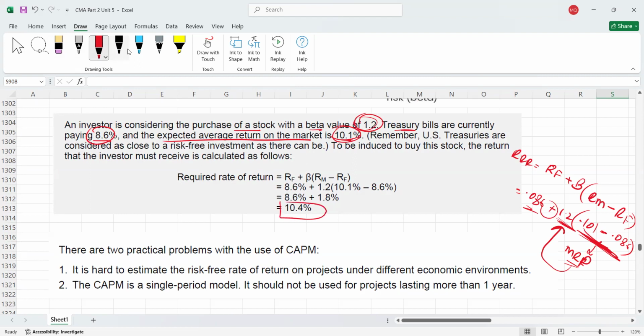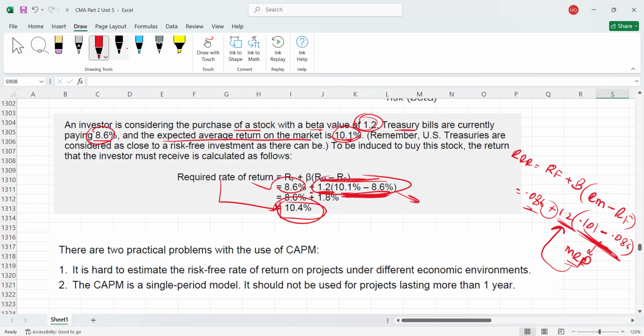So here percentages are not removed. Risk-free rate is 8.6 plus beta is 1.2. Required return on market is 10.1 minus risk-free rate is 8.6. So if you solve, this is the market risk premium multiplied by the beta of the individual security in which you are investing. So if you multiply this area from here to here, this is the risk premium which you want from your investment. Then add the risk-free rate. So this is how you will get the required rate of return. Okay, this is the CAPM formula.